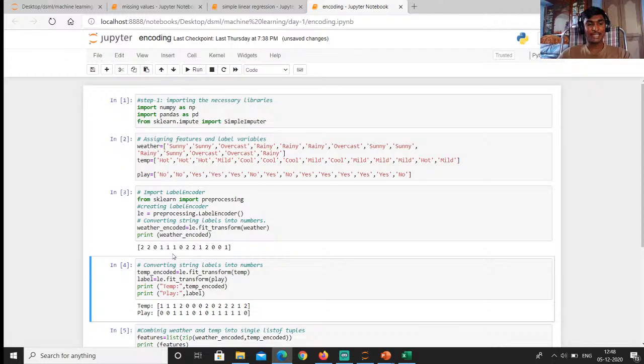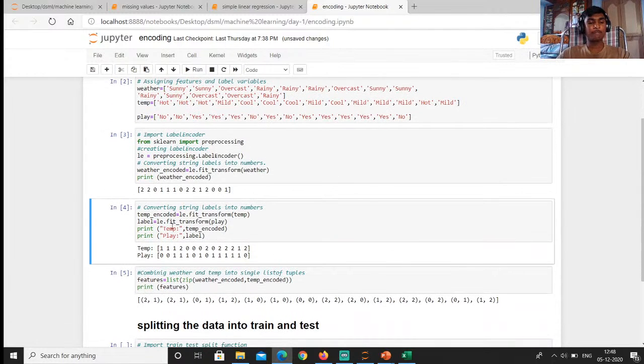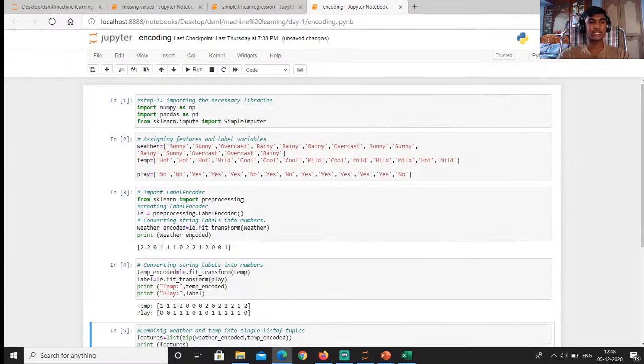It has encoded the different values for the different features, and we can see temp and play also. We are visualizing the temp and play the same way. In temp it has assigned 1 to hot, 2 to mild and 0 to cool.